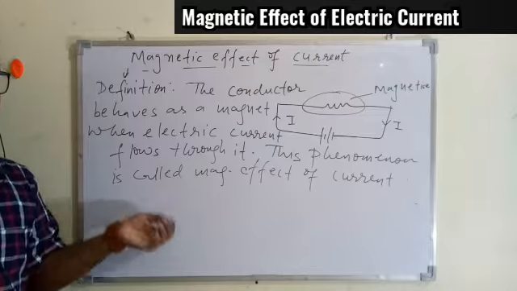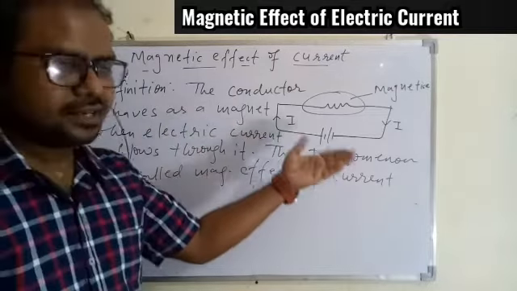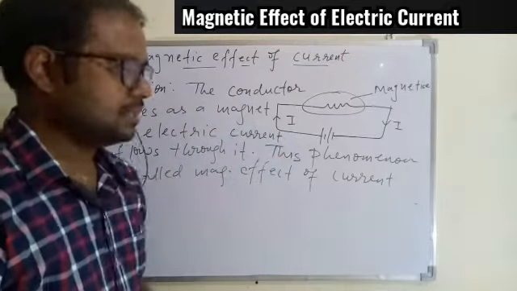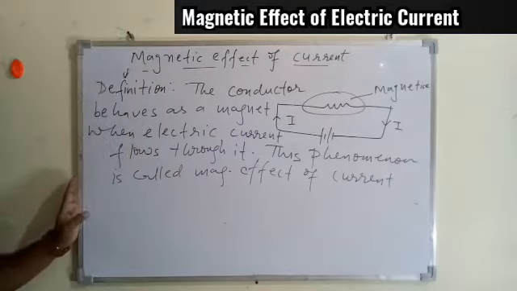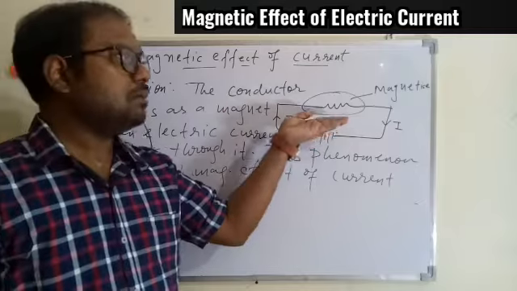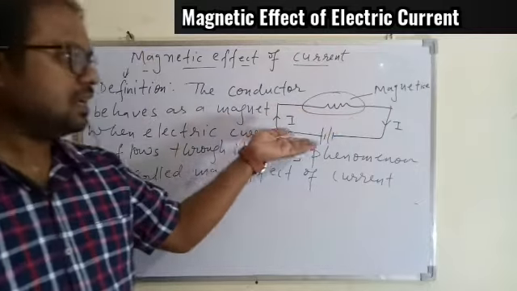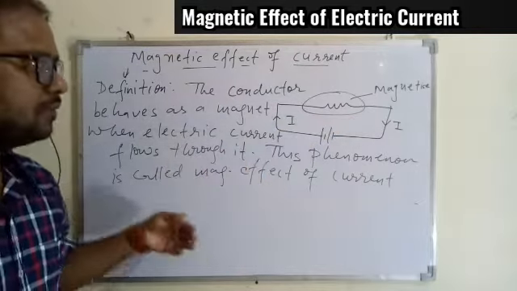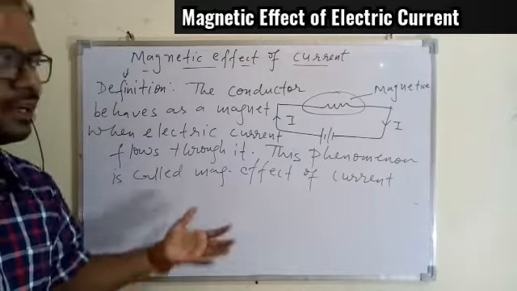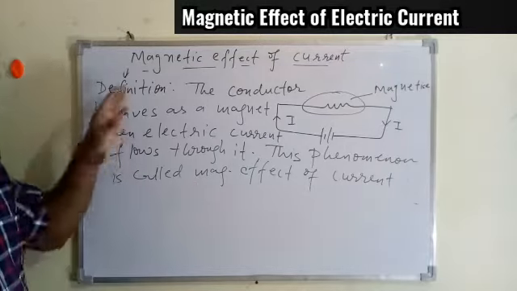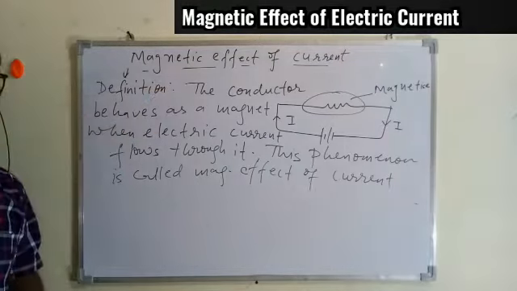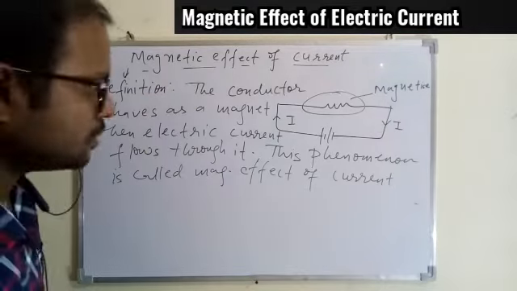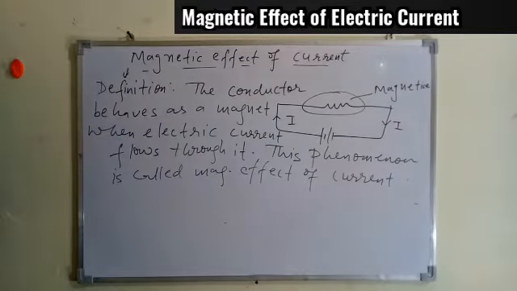I hope it is understood. Any conductor will get magnetized if current flows through that conductor, and this phenomenon is given the name magnetic effect of the current. Because it gets magnetized only because of the current, we can say only because of the current the magnetic field is created by a conductor, so it is called magnetic effect of the current, because this effect is because of the current. We will understand why it takes place.